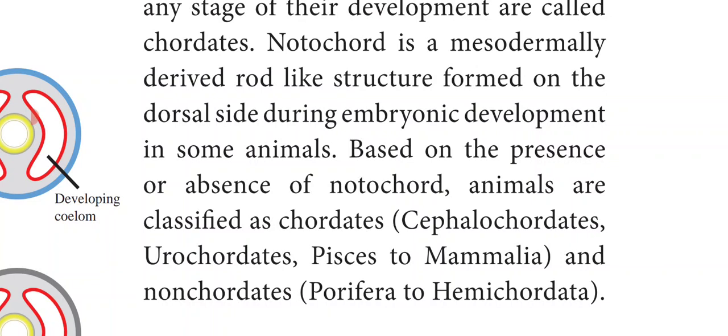Chordates include cephalochordates, urochordates, and animals from Pisces to Mammalia, and non-chordates are those from phylum Porifera to Hemichordata. If the animals possess notochord, they are called chordates. Again the chordates are classified into cephalochordates, urochordates, and from Pisces to Mammalia. The non-chordates or invertebrates do not possess this notochord, for example from phylum Porifera to Hemichordata.